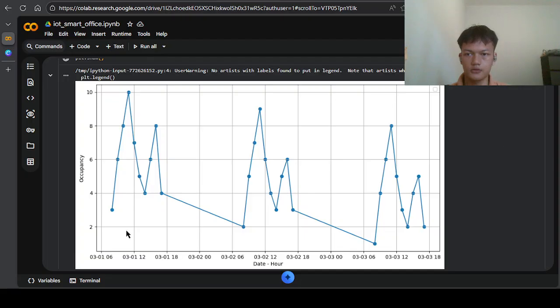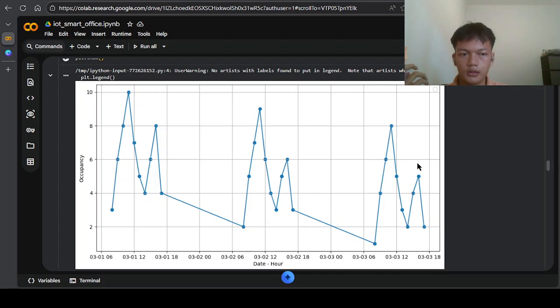And here's the visualization for each hour in each day: first day, second day, and third day. Each day always starts at 8 o'clock, 9, 10, 11, 12, 1 p.m., 2 p.m., 3 p.m., 4 p.m., and 5 p.m.